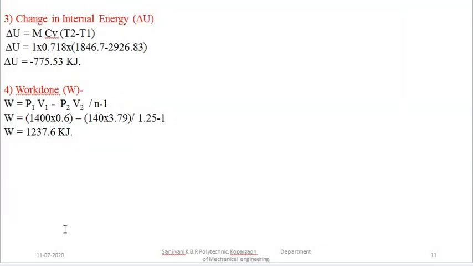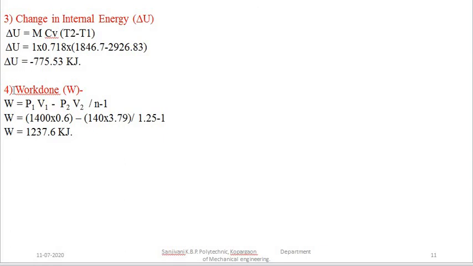After that, what is asked in the problem, you have to calculate the change in the internal energy for the polytropic process. The formula to find the change in the internal energy is m Cv (T2 minus T1). Putting the corresponding values, delta U is equal to minus 775.53 kilojoule. Now why minus? Because internal energy is reducing during the expansion and we are getting the work output. Work output is the output energy from the system, therefore that should be positive, and internal energy is decreasing, so it is negative.